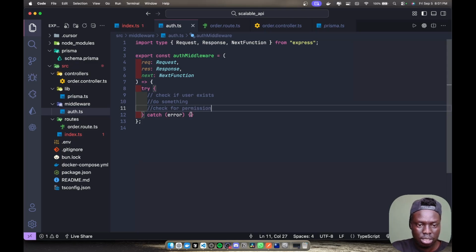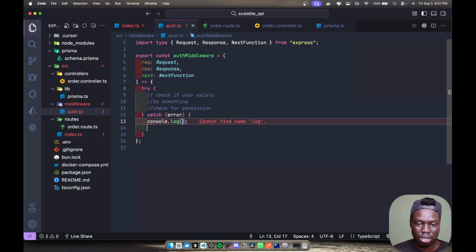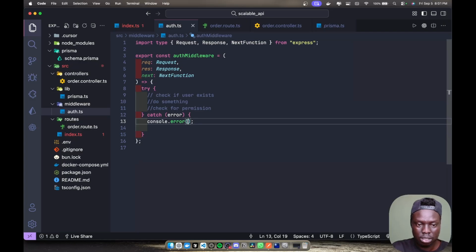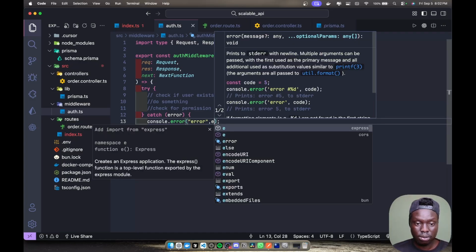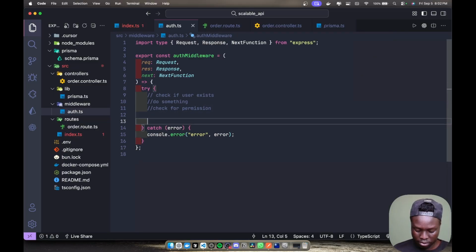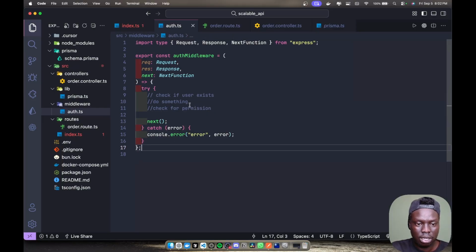Check for permission, and then here you can just log the error. You can say console.error, and then just the error. Now after checking everything is okay, then you come and say next. Go ahead and give us the next function.